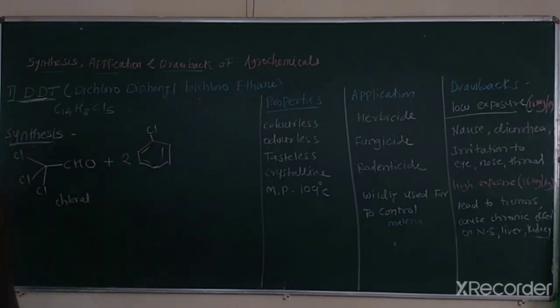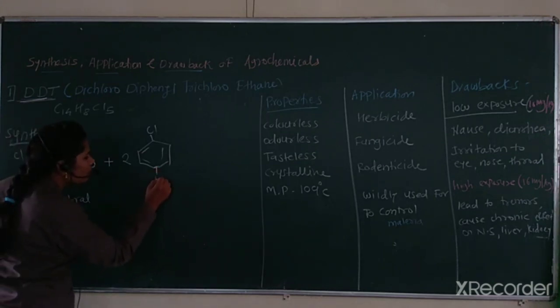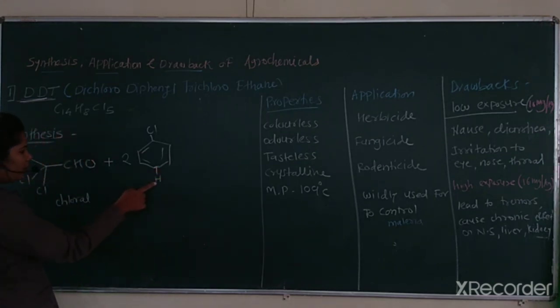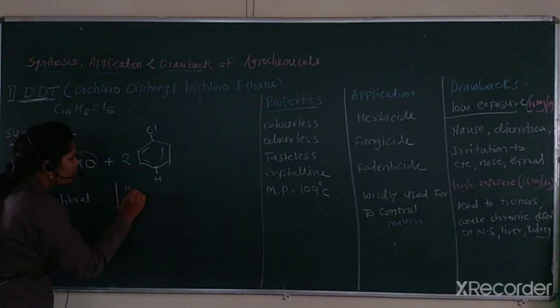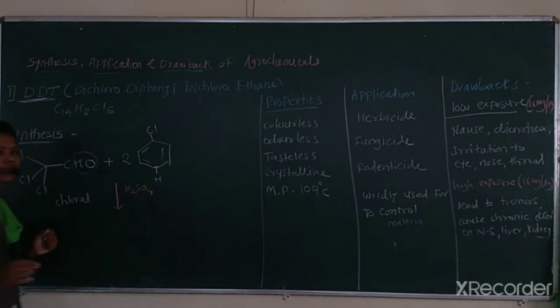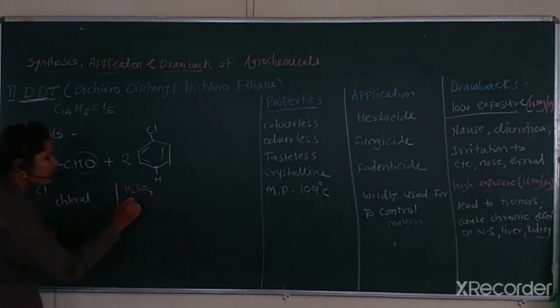Then, by removing the hydrogen from here and here, and the hydrogen and the oxygen, in presence of H2SO4. This H2SO4 acts as a catalyst.